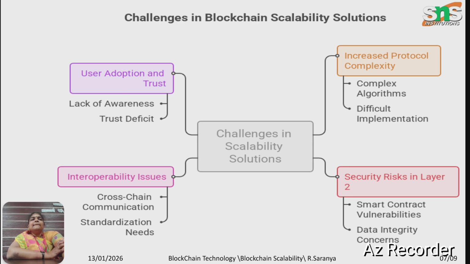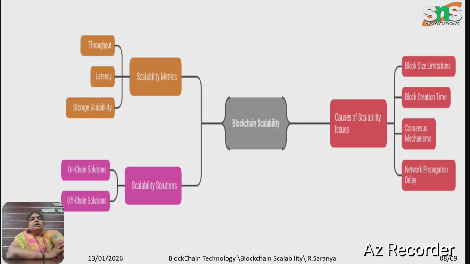Increased protocol complexity means that when we go for a larger number of blockchains, complex algorithms need to be used, which is very difficult to implement. Security risk will be there when we are going to smart contracts. In that case, data integrity concerns also need to be taken into consideration.